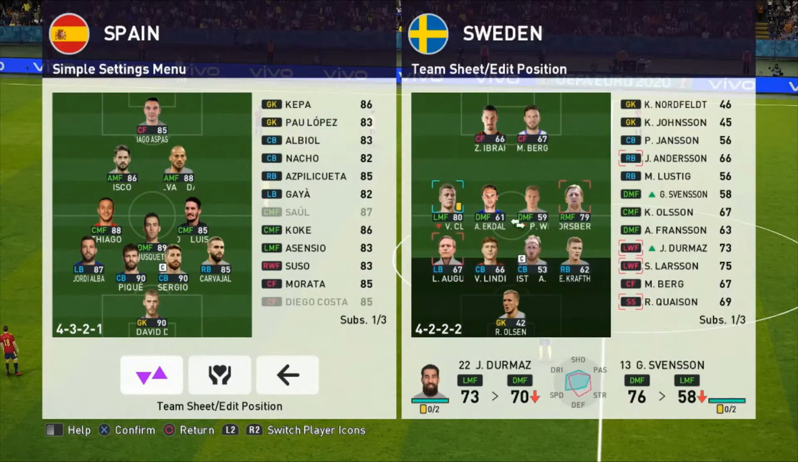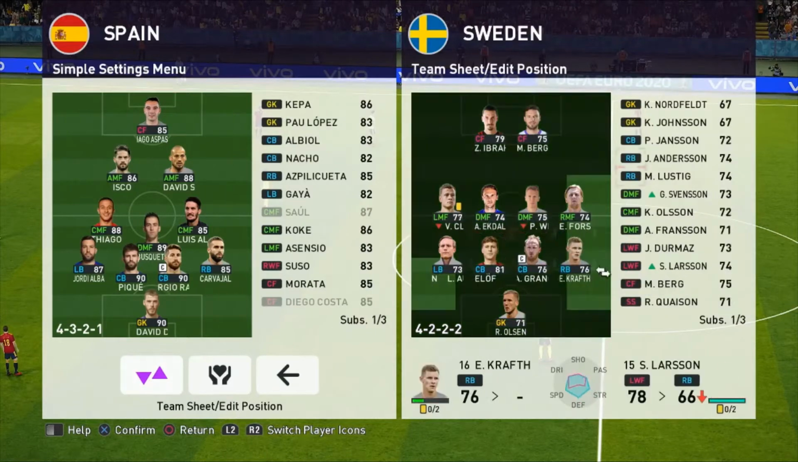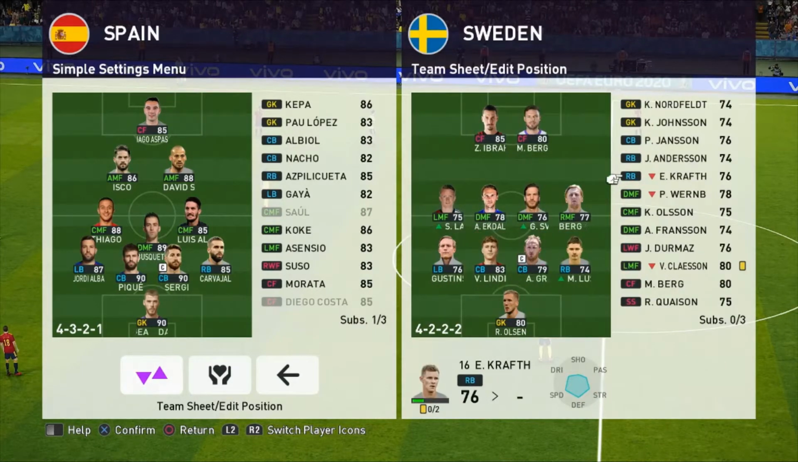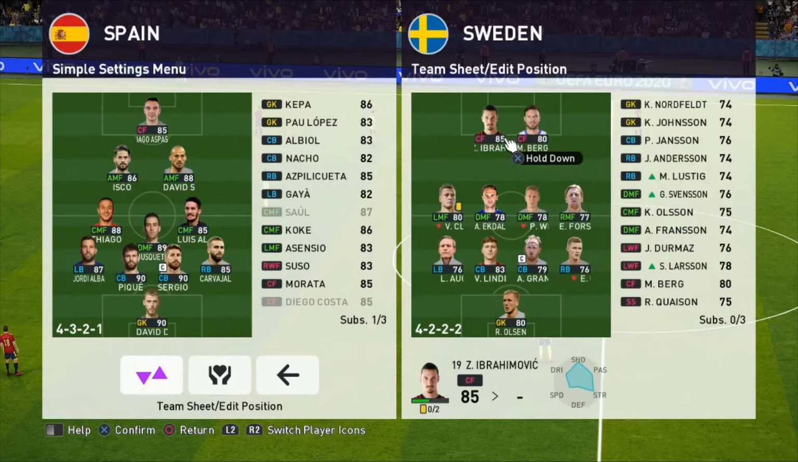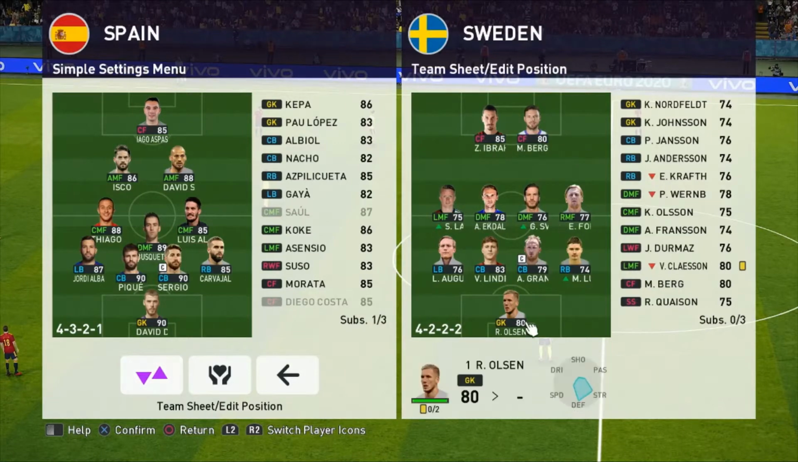Actually, I'll bring on Larson, and we'll also bring on Mr. Lustig as well. Bring on Berg. We'll have 2 Bergs up top. Yep. So it looks like take off Berg. Yeah, go on then. We'll take off Berg. We'll bring on Kaison.